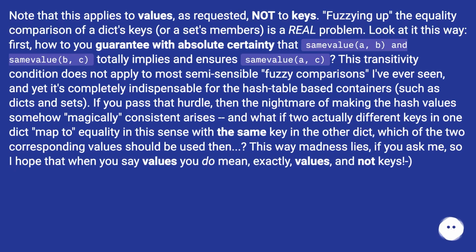And what if two actually different keys in one dict map to equality in this sense with the same key in the other dict? Which of the two corresponding values should be used then? This way madness lies, if you ask me. So I hope that when you say values you do mean exactly values and not keys.